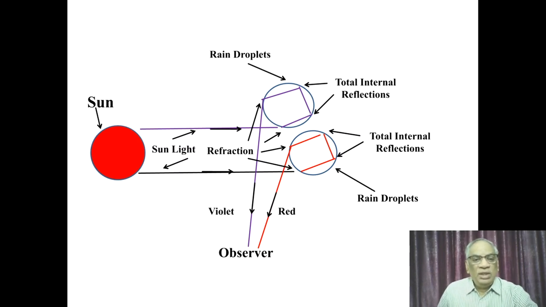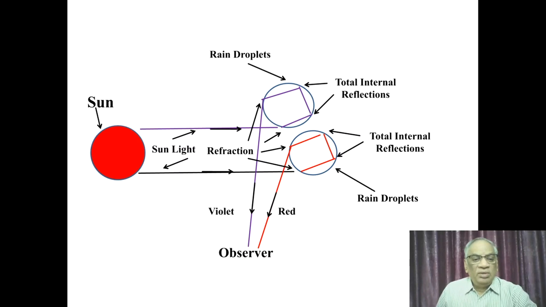In this slide, you can see the rays from sunlight fall at the bottom part of the spherical water droplets and get refracted from the first surface, and then they travel through the water droplets and undergo total internal reflections at the opposite sides of the water droplet.